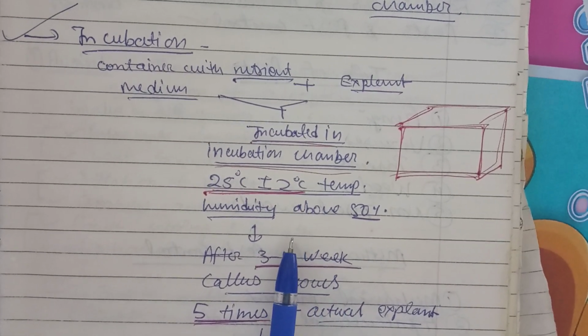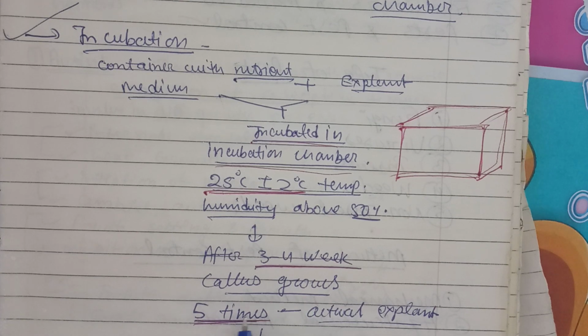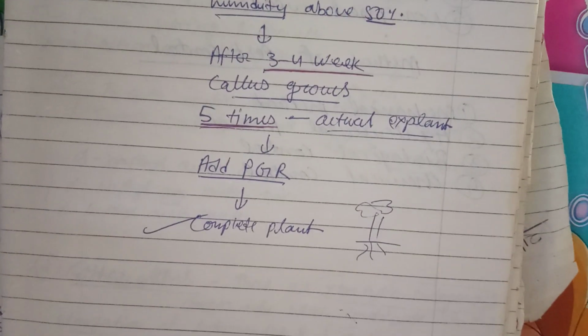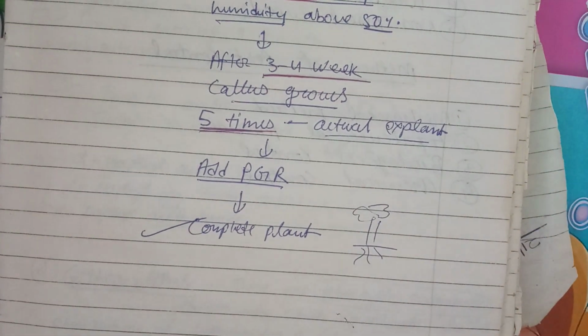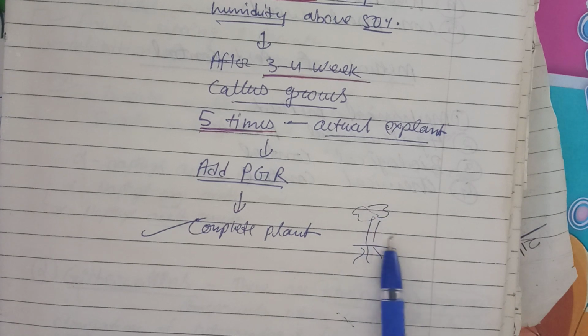After 3 to 4 weeks the callus grows 5 times its original explant size, because of the nutrients they use. Once they have grown, we can add plant growth regulators, and the complete plant can be transplanted into the open field or wherever you want to grow it, right?